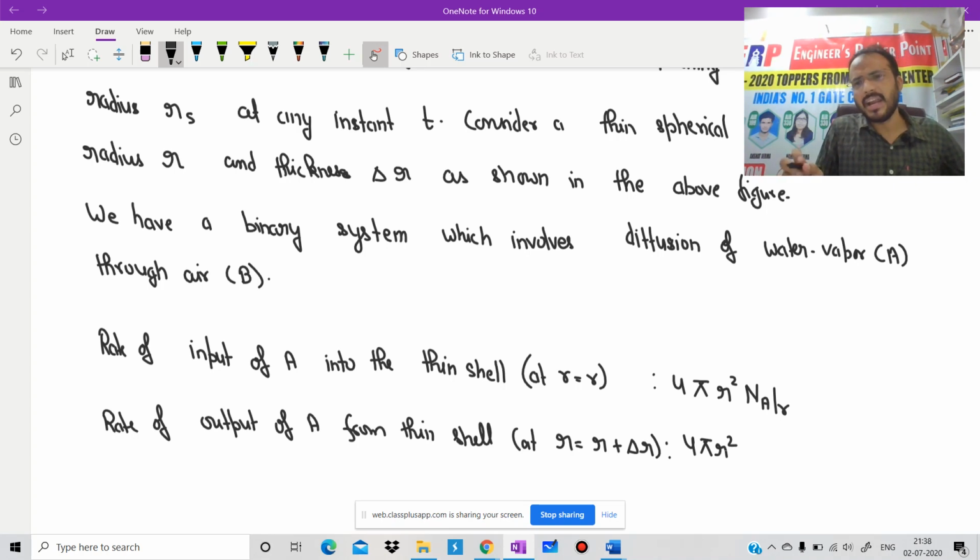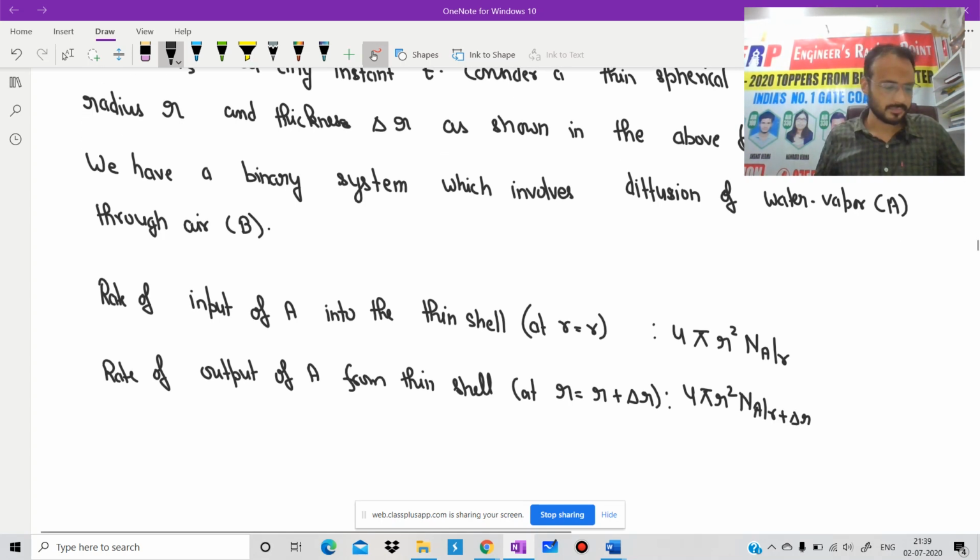Some of you may ask why we did not write r plus delta r square. It is just for your knowledge: the value of delta r is very small, and when you square it, it becomes a very small quantity, so we neglect that. Is it clear?